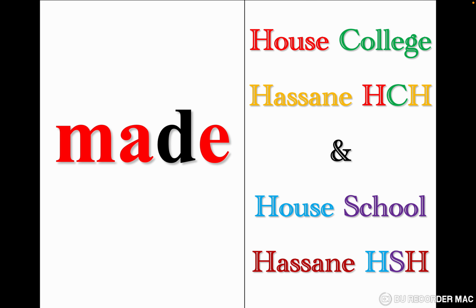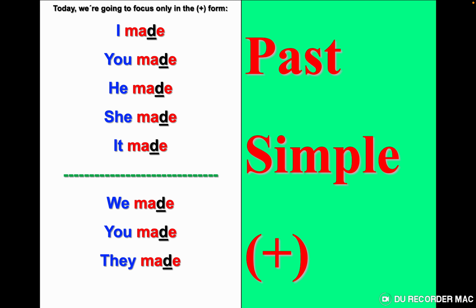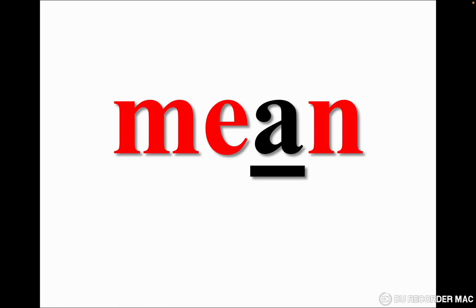So here we change the consonant. We are going to change K to D. But students pronounce this verb "mad." Mad means crazy. It's an adjective. It's M-A-D. But this verb is pronounced made. Like make, made. I made a mistake, for example. I made breakfast. So, I made, you made, he made, she made, it made, we made, you made, they made.